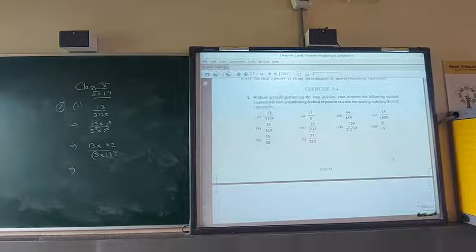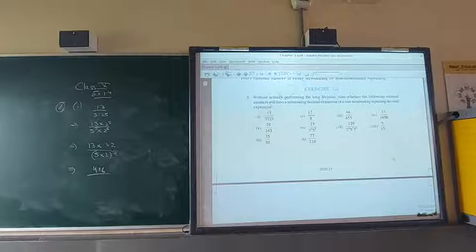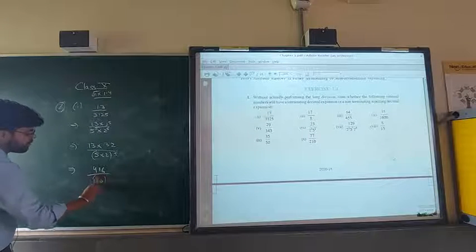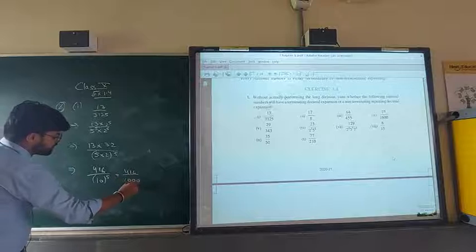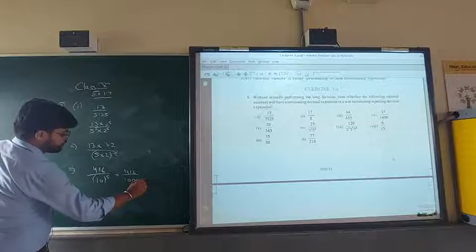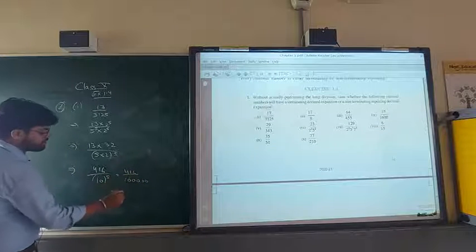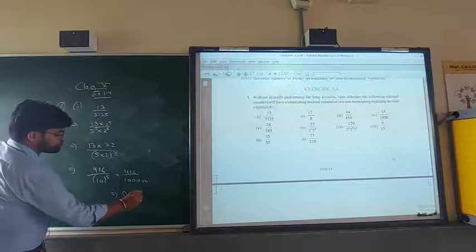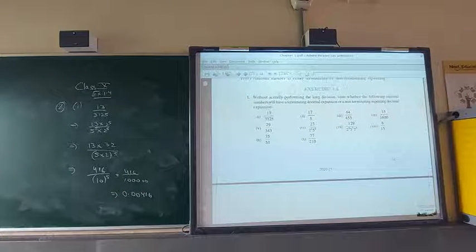When you multiply, the answer will come 416. So here we can write 10 power 5, which means 416 with 5 zeros. If you divide directly, 1, 2, 3 places, 2 more are there, so 0.00416 will be the answer.